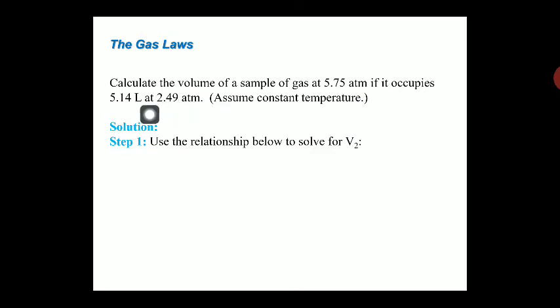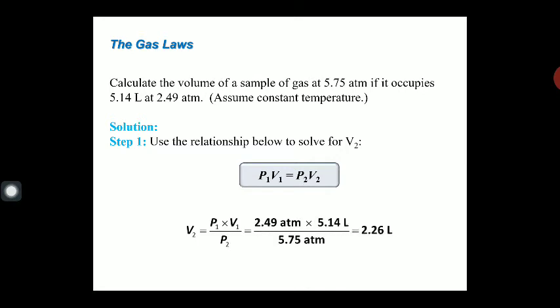Initial pressure is given, that is 2.49. Final pressure is given, 5.75. Initial volume of the gas is also given, that is 5.14, and V2 we have to find out. Then we use the relation P1 V1 is equal to P2 V2, and then we calculate the value of V2. This V2 is equal to what? P1 V1 upon P2, that is 2.49 atm into 5.14 upon 5.75 atm, that is 2.26 liters.